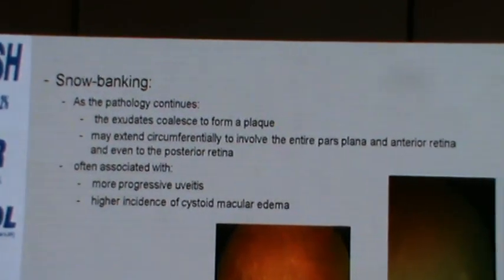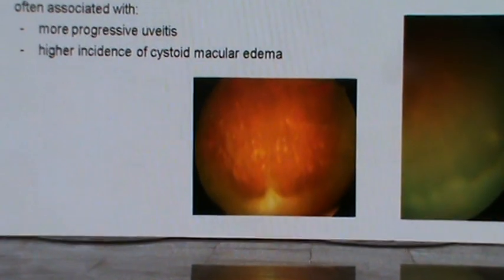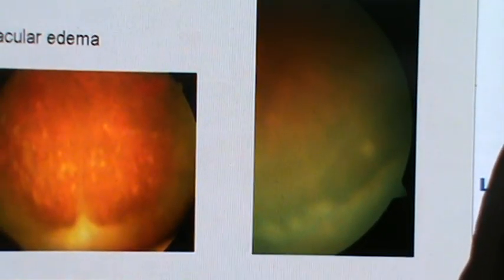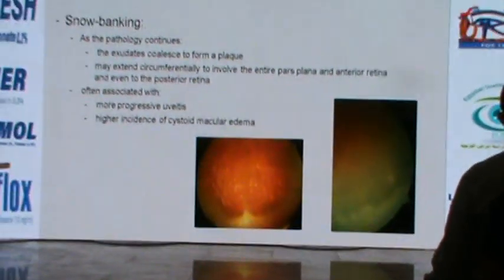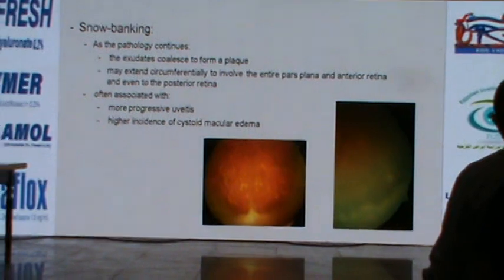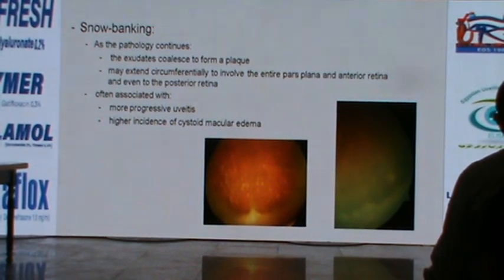This is the coalescence of snowballs to form a plaque. It's a fibroglial membrane, and it can extend circumferentially to involve the pars plana and the anterior retina, with complications that can occur. There can be traction, and there can be an associated symptomatic membrane. It's usually associated with more progressive and severe uveitis with a higher incidence of complications.